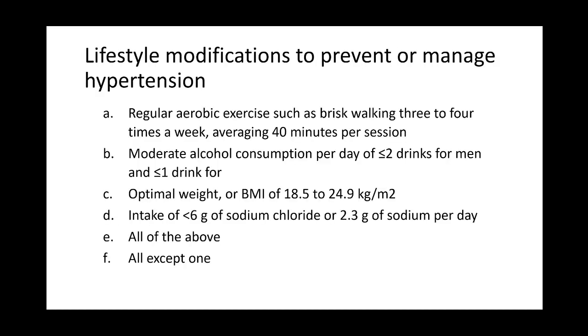Next question. Lifestyle modifications to prevent or manage hypertension. Letter A. Regular aerobic exercise such as brisk walking, 3 to 4 times a week, averaging 40 minutes per session. B. Moderate alcohol consumption per day of less than or equal to 2 drinks for men and less than or equal to 1 drink for women.